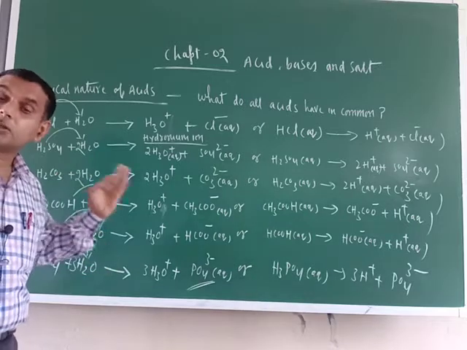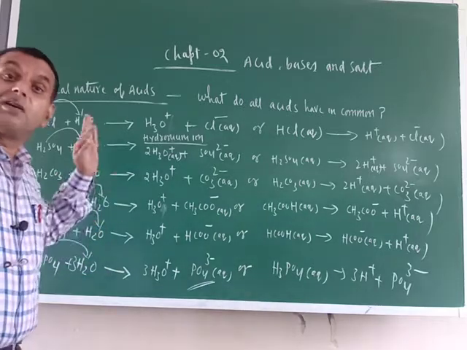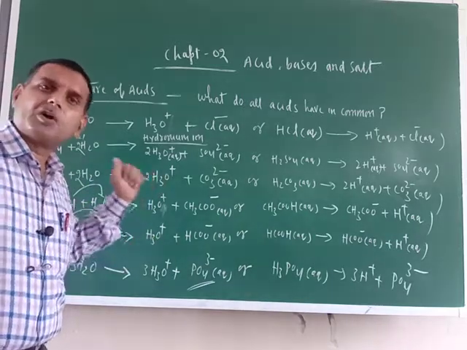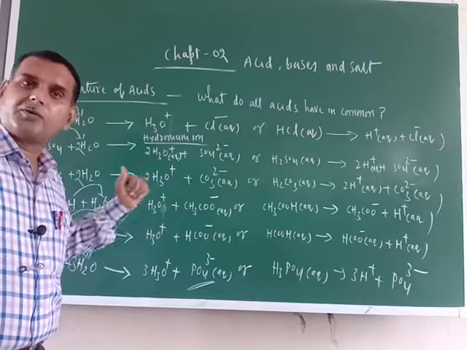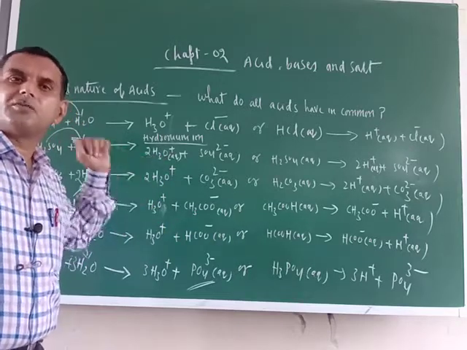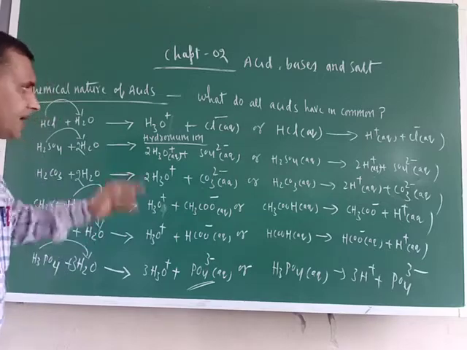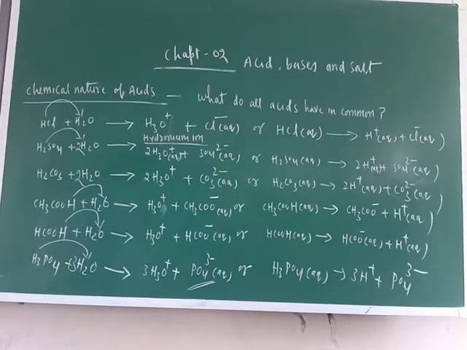Acids are those chemical substances which furnish H positive ion or hydronium ion when dissolved in water. Okay, am I correct or not? So I am writing here the definition.